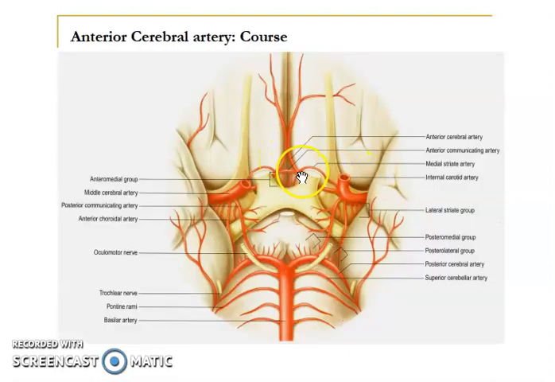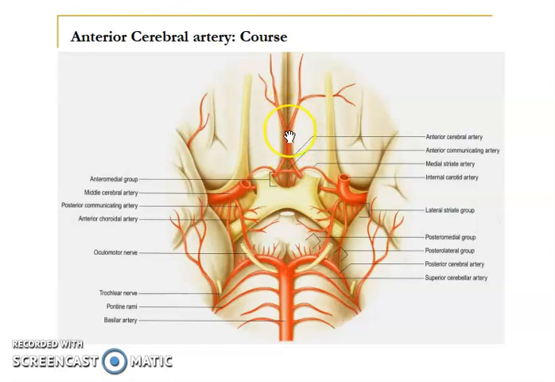Now let's study in detail the anterior cerebral artery. First, the course of this artery. We have seen that the anterior cerebral artery is a small terminal branch coming from the internal carotid artery. So this is the internal carotid artery, and its small terminal branch gives the anterior cerebral artery. Then this artery runs forward and medially above the optic nerve. So this is the optic nerve. It runs forward and medially to the commencement of the median longitudinal fissure. There it lies in the median longitudinal fissure.